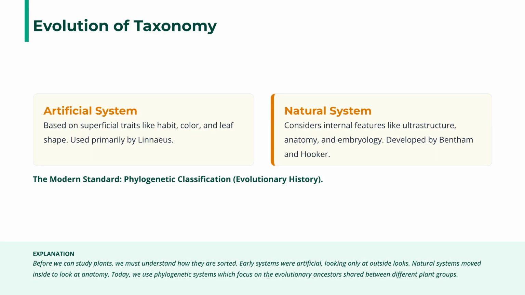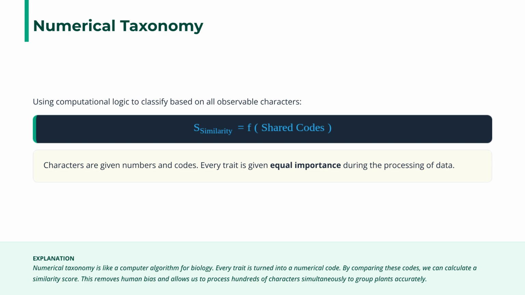Taxonomy has evolved from artificial systems based on superficial traits to natural systems considering internal features. Today, we use phylogenetic classification, focusing on shared evolutionary history and ancestry. Numerical taxonomy uses computational logic, where every trait is assigned a numerical code. By comparing these codes, we calculate a similarity score, accurately grouping plants and removing human bias.